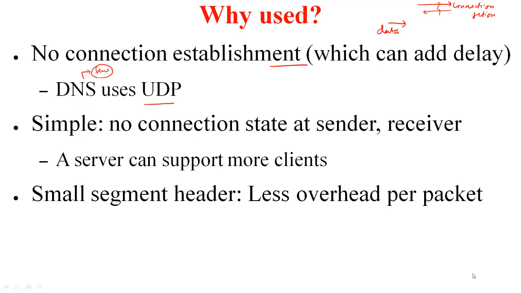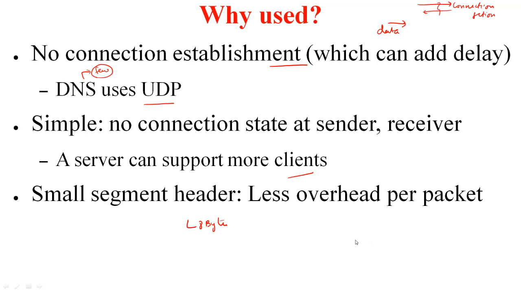The fact that UDP is so simple that it does not maintain any state at the sender or the receiver permits a server to support a lot more clients than other transport protocols that maintain state. In other words, a server that uses UDP versus a server that uses TCP, the UDP server can support more clients. The UDP header, which we will see shortly, is really small. It's just 8 bytes. That means the amount of overhead you are incurring per packet is also very less.